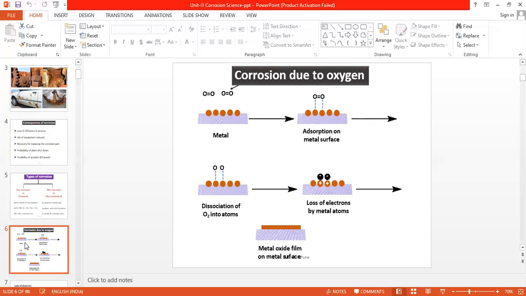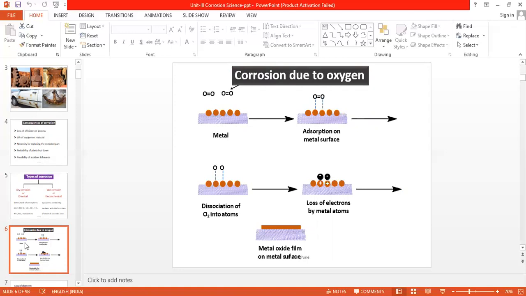We will try to understand. When any metal is exposed to the air or atmosphere, the oxygen molecules from the air get adsorbed, physically held on the surface of the metal. If we see the metal surface under the microscope or from a very short distance, we will see that the metal surface is not smooth, but has pores or cracks on its surface.